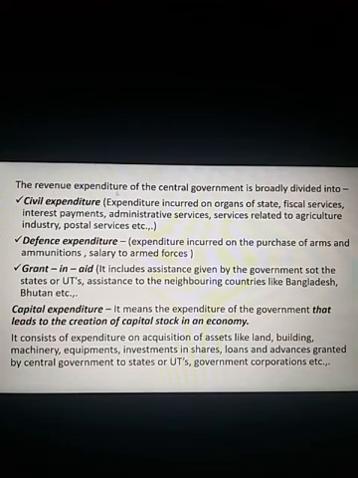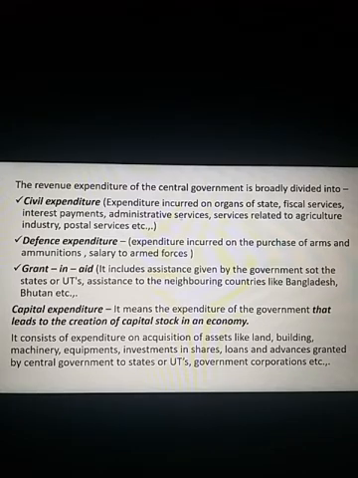Then, the revenue expenditure of the central government is normally divided into three parts. What are they? Civil, defense, grant in aid. It is very important to know all these three terms. Civil expenditure means an expenditure incurred on organs of state, fiscal services, interest payments, administrative services, and even services related to agriculture, industry, postal services, etc. That means all the departments working on services related to agriculture, industry, postal department, etc.